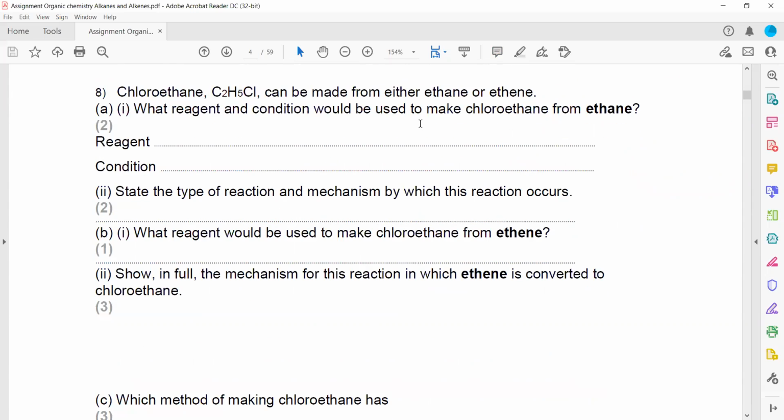Then chloroethane can be made from either ethane or ethene. What is the reagent and condition? When we want to produce a halogenoalkane from an alkane, the reagent will be chlorine, and the condition should be UV, ultraviolet light. State the type of reaction and the mechanism. So what kind of reaction is this? The type of reaction is free radical, and the mechanism is substitution.